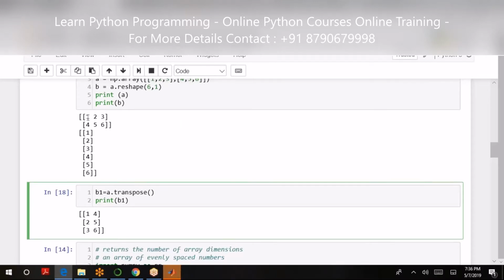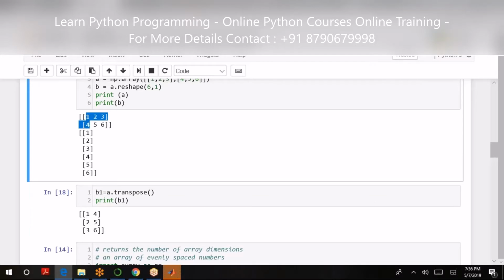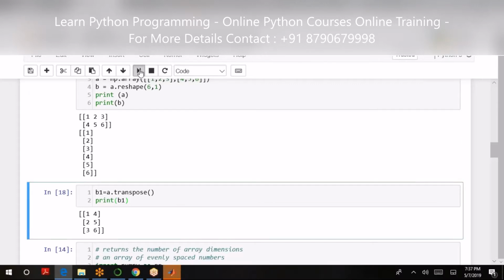So 1, 4 will appear as the first row, 2, 5 second row, 3, 6 third row. Got it?